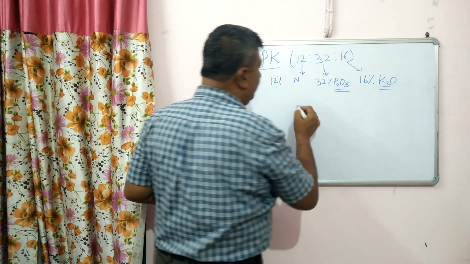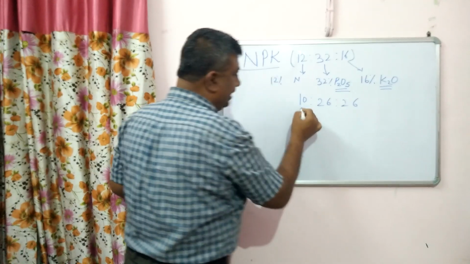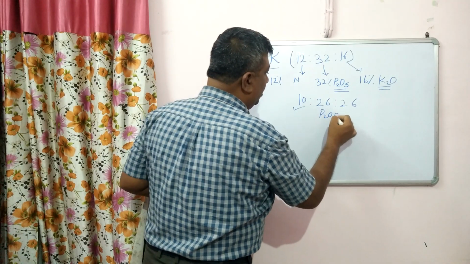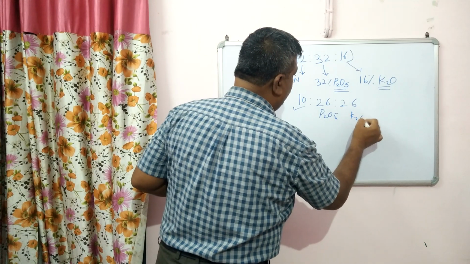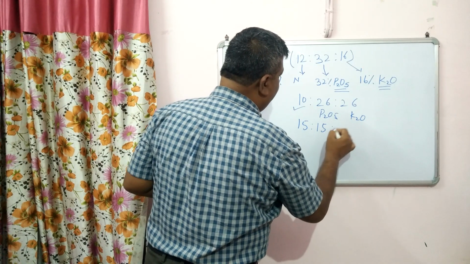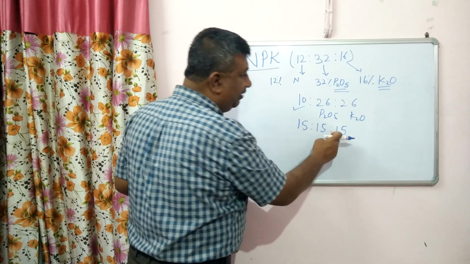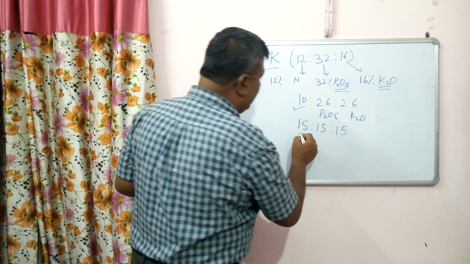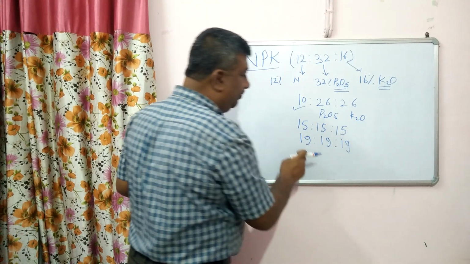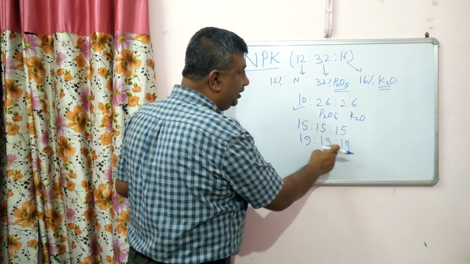So this is NPK 12, 32, 16. Other grades are also available like 10, 26, 26. It means 10% nitrogen, 26% P2O5 and 26% K2O. Similarly, another grade is 15, 15, 15, meaning 15% nitrogen, 15% P2O5 and 15% K2O. Similarly, 19, 19, 19. So different types of grades are available: 19% nitrogen, 19% P2O5 and 19% K2O.